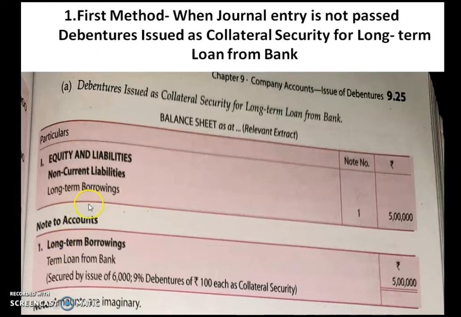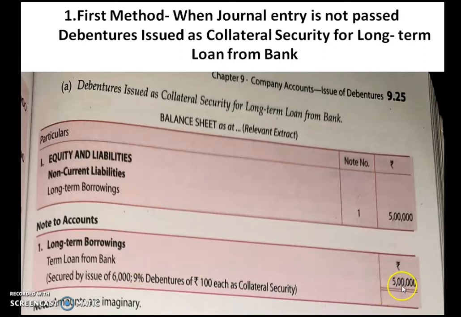Now, before closing this, you have to show the notes to accounts. In notes to accounts, how will you write it? Long term borrowings, and under that you have to write term loans from bank. How much loan have you taken? 5 lakh you have taken.